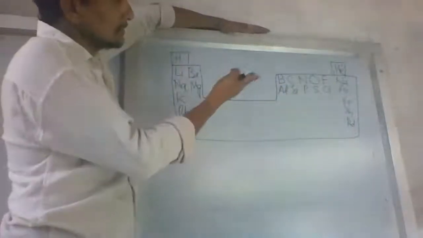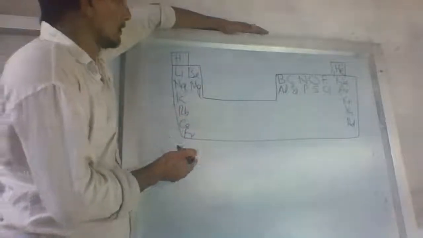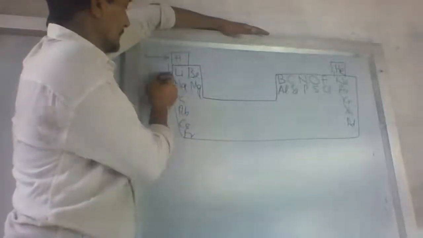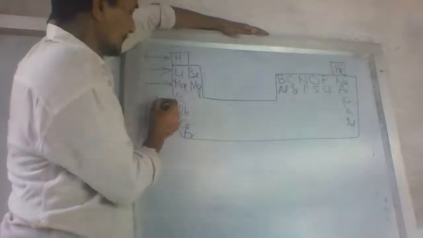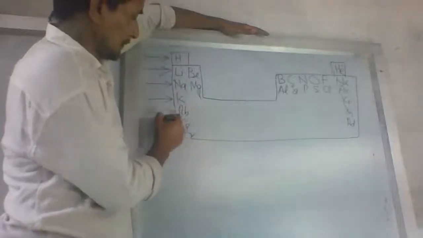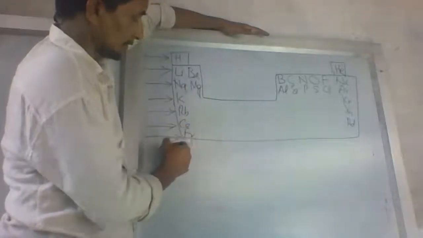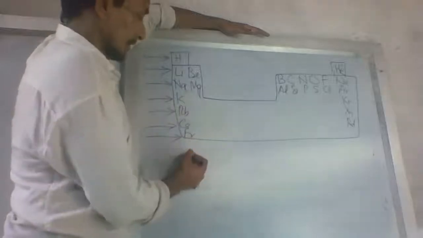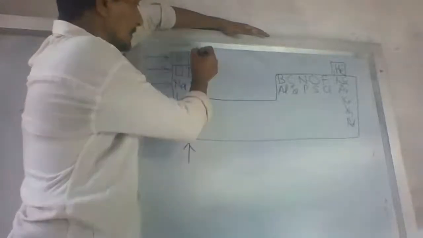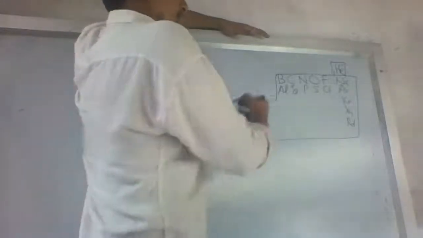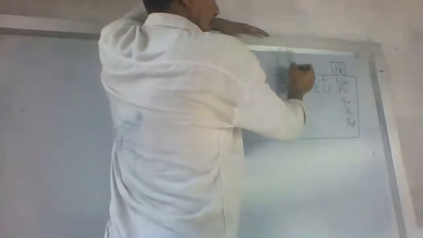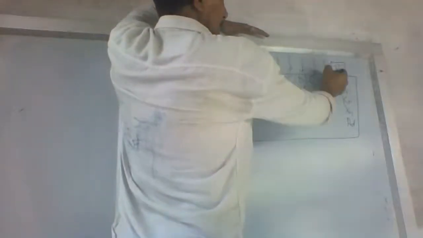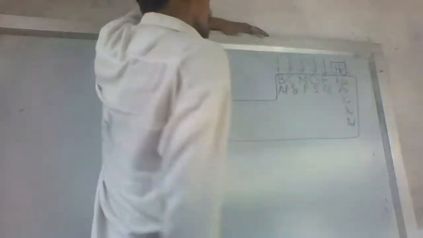See, this is the periodic table. This is the first period, this is the second period, third period, fourth period, fifth period, sixth period, and seventh period. This is the first group, this is the second group, this is the third, fourth, fifth, sixth, seventh, and eighth.